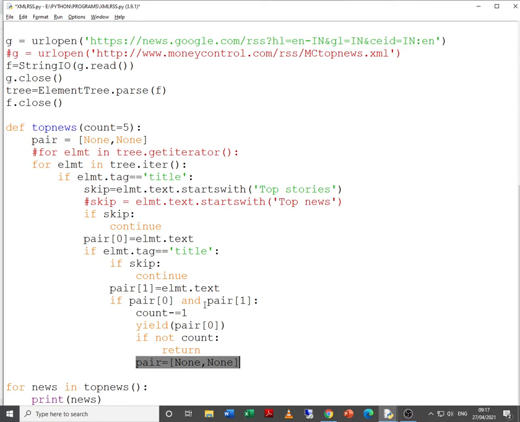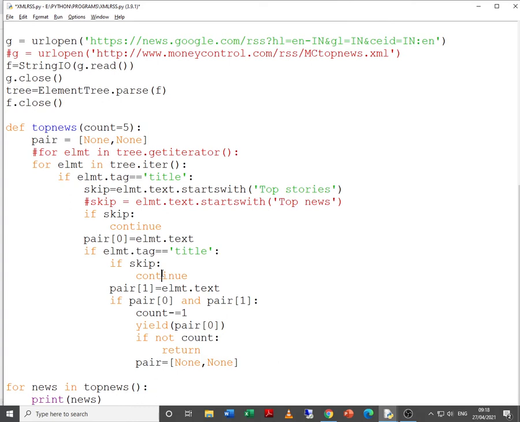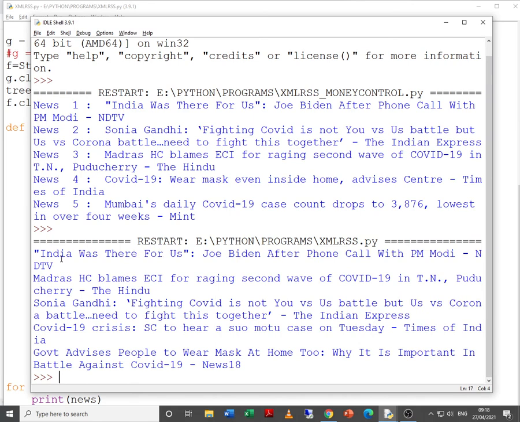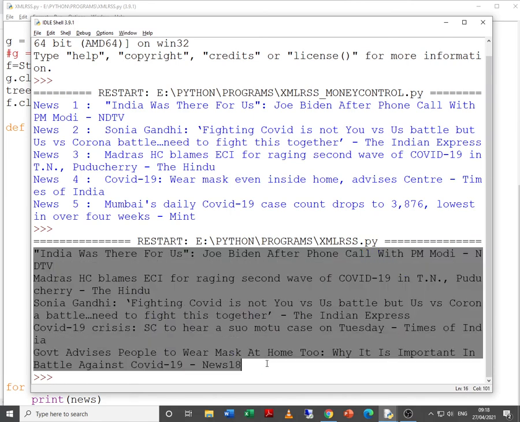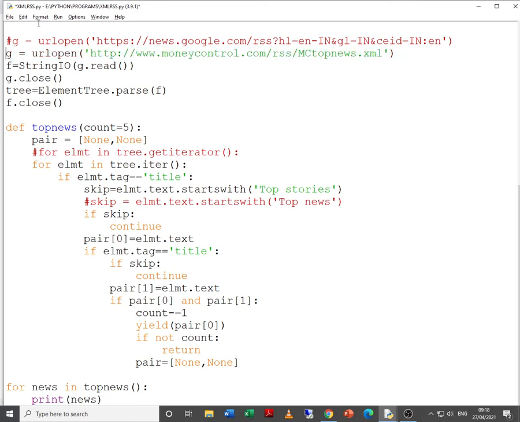So here are a lot of modifications as far as the previous program is concerned. We have included exceptions, and we have included pair, as well as yield over here. Okay, so let us try to execute, and as you can observe, we get the news headlines over here. Yes, now let us try to make some changes over here.